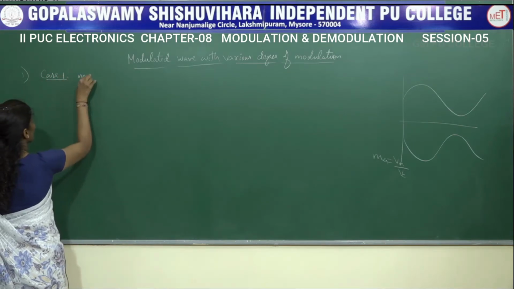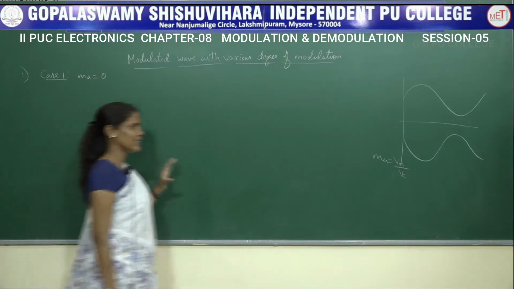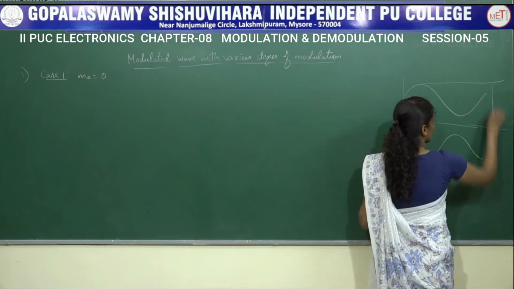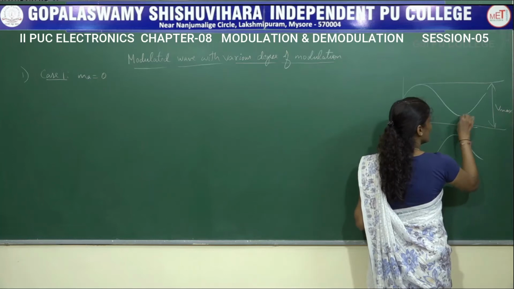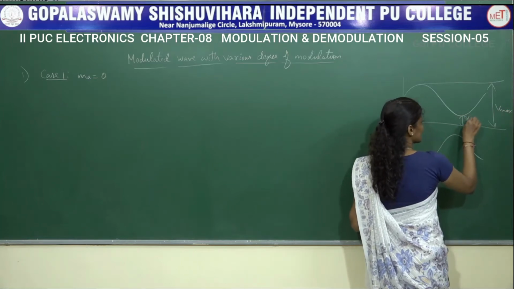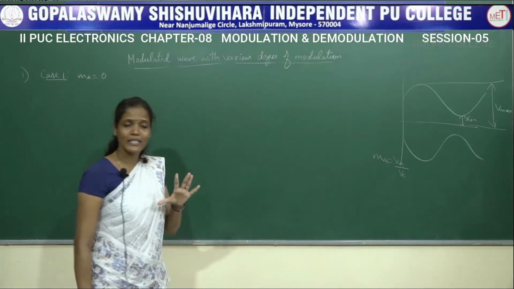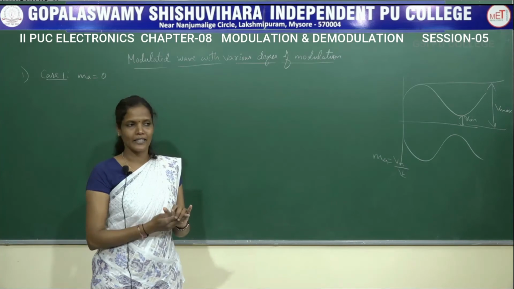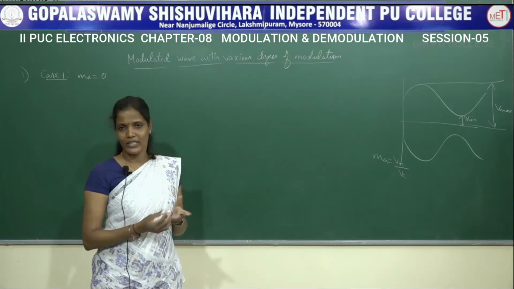when MA value is equal to 0. Here in this particular diagram we have to notice two different terms, Vmax and Vminimum. Last session I told what is Vmax and Vminimum. Vmaximum is nothing but the maximum amplitude which is reached by the carrier signal when the modulating signal is modulated with the carrier signal.